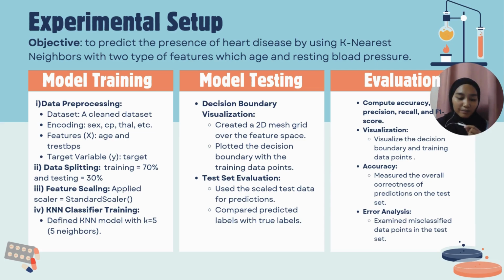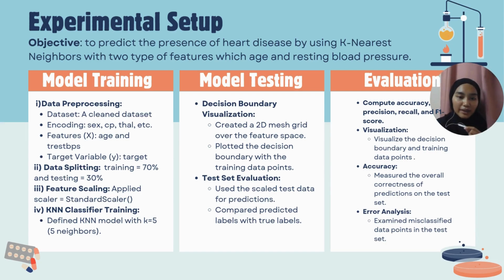For encoding, the attributes are mapped to numeric values, and features are selected for 2D visualization. And the fourth one, the target variable, is to indicate the presence or absence of heart disease.